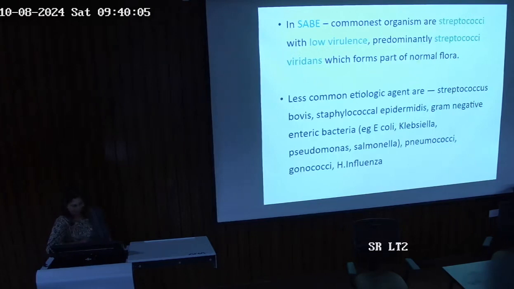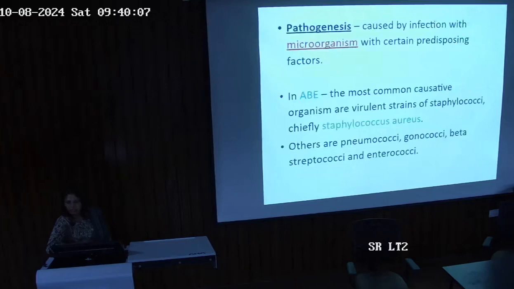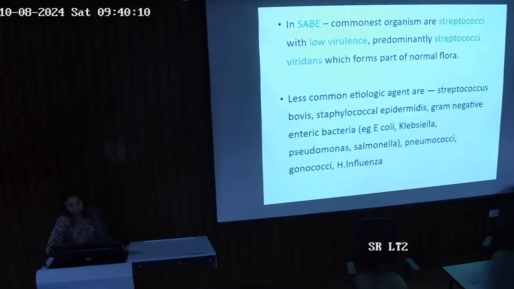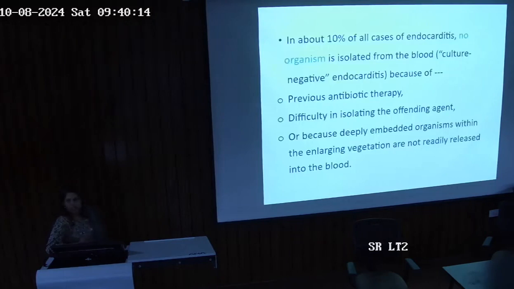Okay, what was the previous one? Acute, Staph aureus; subacute, Streptococcus viridans. Okay. In about 10% of the cases, no organism will be isolated, meaning the culture will be negative. It can be because of widespread antibiotic therapy, as nowadays antibiotics are given as soon as there is fever. It can be due to previous antibiotic therapy, difficulty in isolating the offending agent, or a deeply embedded organism within the enlarging vegetation.